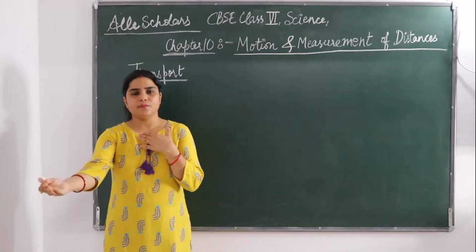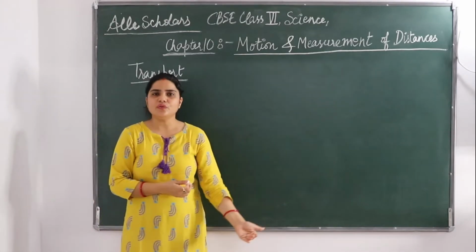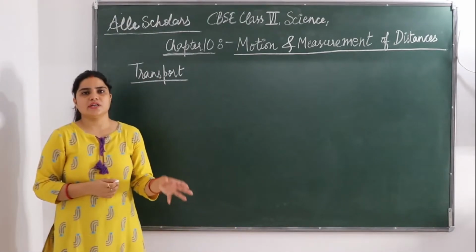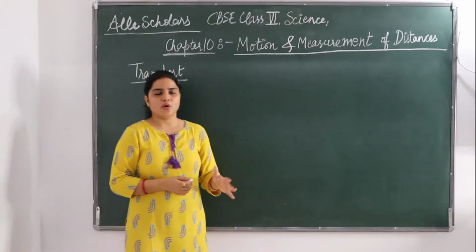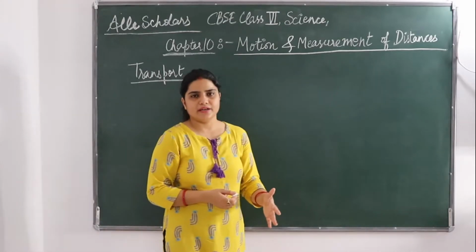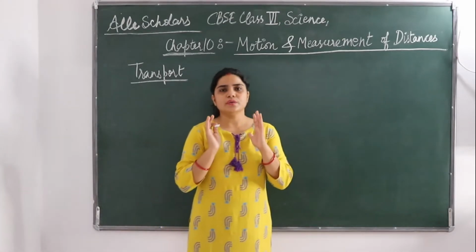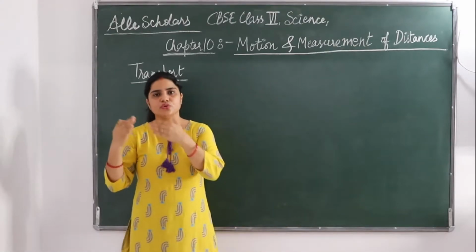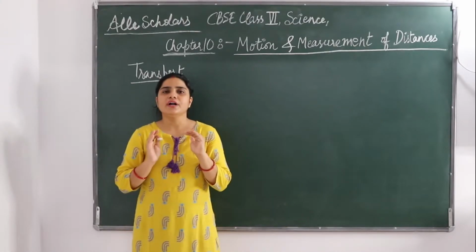When we go from one place to another, we use some mode of transport. If you want to go to school, you either go by an auto or your parents drop you by a car or a scooter. So that car or scooter or auto which you are using to go to your school is a mode of transport.